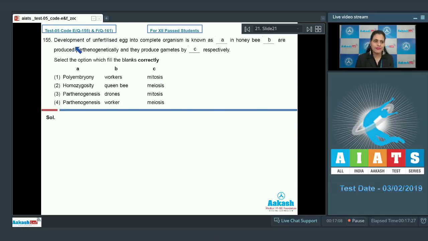Question number 155. Development of unfertilized egg into complete organism is known as blank, in honeybee blank are produced parthenogenetically and they produce gametes by blank respectively. Select the option that fills the blanks correctly. And the very first option given is polyembryony, workers, and mitosis. And as it is an incorrect option, so this cannot be a correct answer to our question, because development of unfertilized egg into complete organism is known as parthenogenesis.